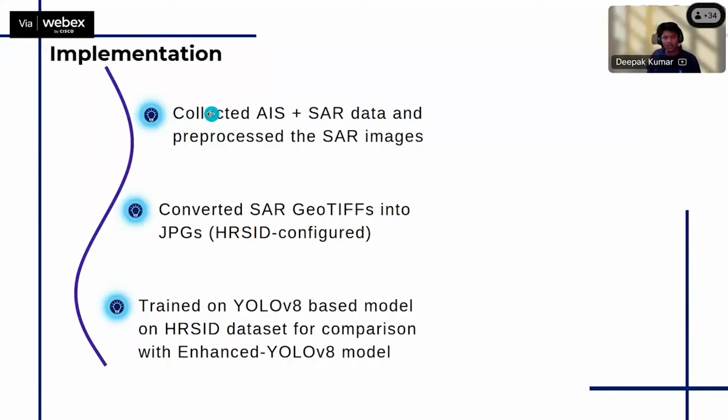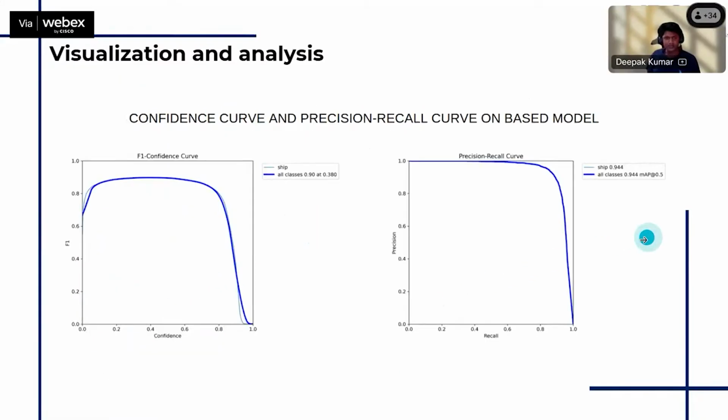So till now, these things have been done. The SAR and AIS images are collected, and the SAR images are being processed. This processing is required to get the HRSID images, which will be helpful in my model. The model will be using these HRSID images to detect those small ships. I have trained the basic YOLO model, which I mentioned earlier, for comparison with the enhanced YOLO model.